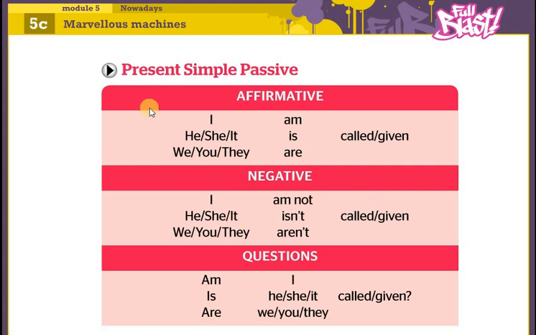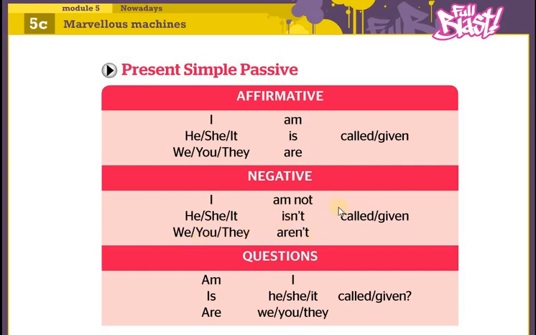Present simple. I am called, for example, in the affirmative form. He, she, it is called. We, you, they are called. Negative form, we put a kind of negation, not. I am not called. He, she, it isn't called.